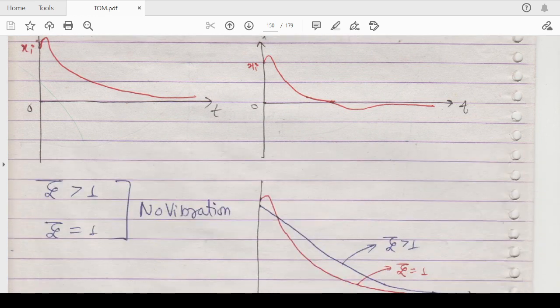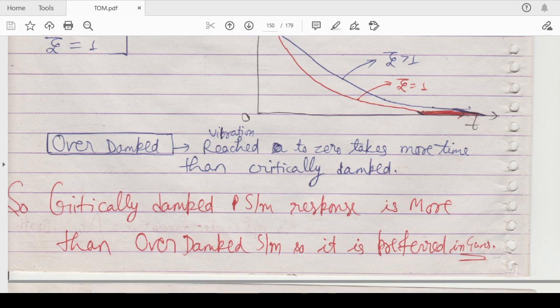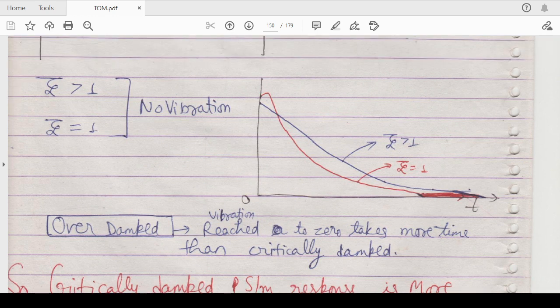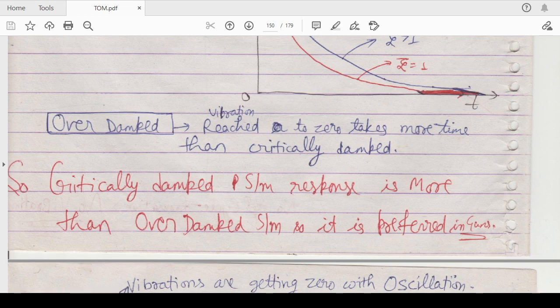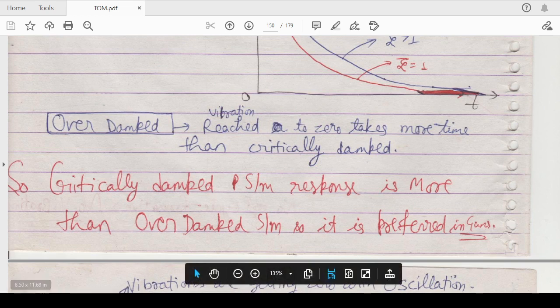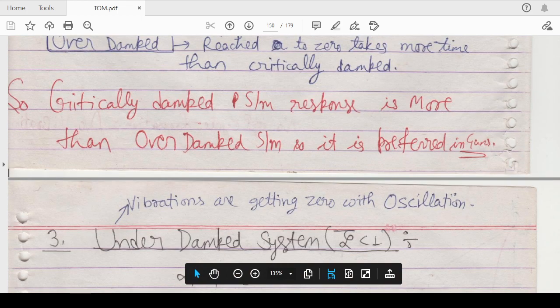So this is the graph, or you can say the relationship between displacement x and time. Overdamped vibration takes more time to reach 0 than critically damped, so you can relate these two things: if your zeta is greater than 1, it means overdamped, and if your zeta is equal to 1, then this is your graph. The red curve is for zeta equal to 1, so this is the more optimized one. That's why the critically damped system's response is better than the overdamped system, so it is preferred in guns and in all kinds of systems.